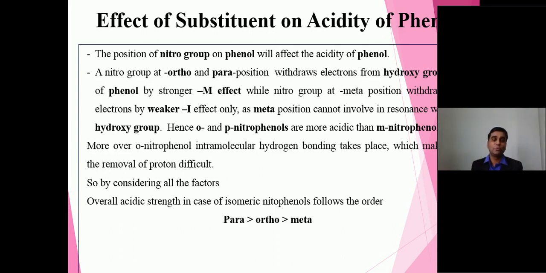But now the situation is a little different. Here the situation is like this. Orthonitrophenol always involves intramolecular H bonding. So if there is a hydrogen bond between the nitro group and the hydrogen of the phenol, the phenol is not releasing the proton. So it becomes less acidic. By considering all three factors, one thing is sure: paranitrophenol is more acidic as compared to ortho, as compared to meta. So overall acidic strength, if I say isomeric nitrophenol, paranitrophenol is more acidic than orthonitrophenol than metanitrophenol.